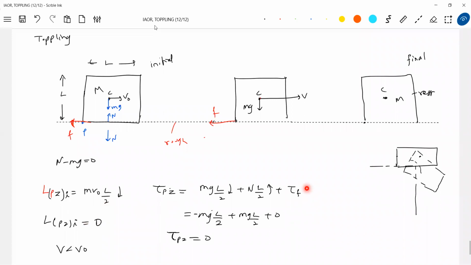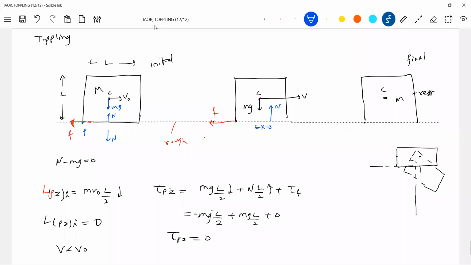So the torque due to friction must be 0. What about mg? There's no problem with mg. Maybe the problem is with the N that we assumed. The N in fact will not be acting here; it is going to shift. Sir, how can you shift the normal direction? Yes, in fact, it will shift. It will shift towards the right. Getting the idea? It will shift towards the right here.